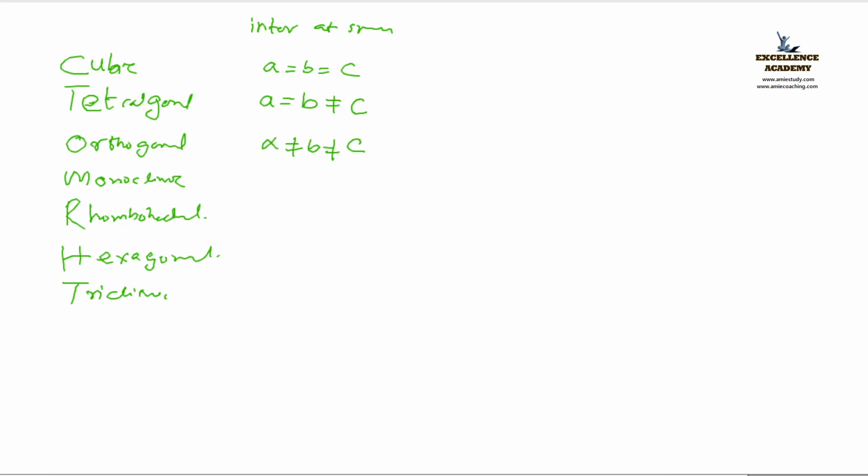Fine. Monoclinic, same as ortho. The same has to be copied. A not equal to B, not equal to C. Fine. Next is rhombohedral.